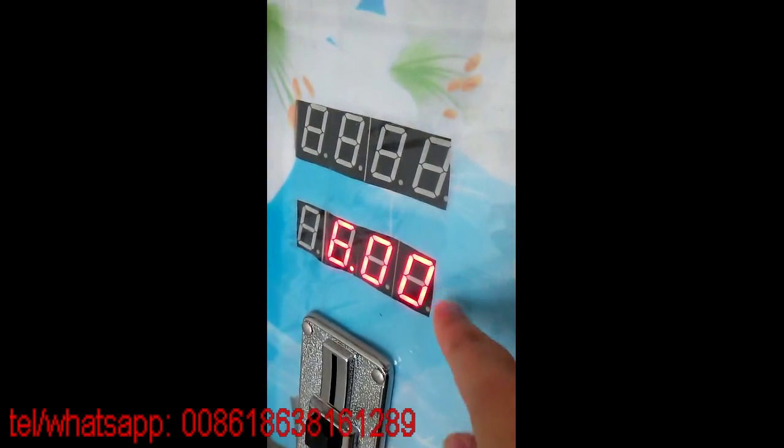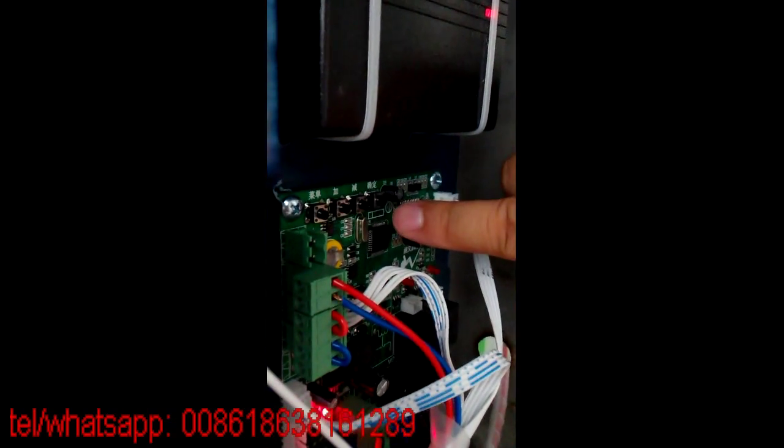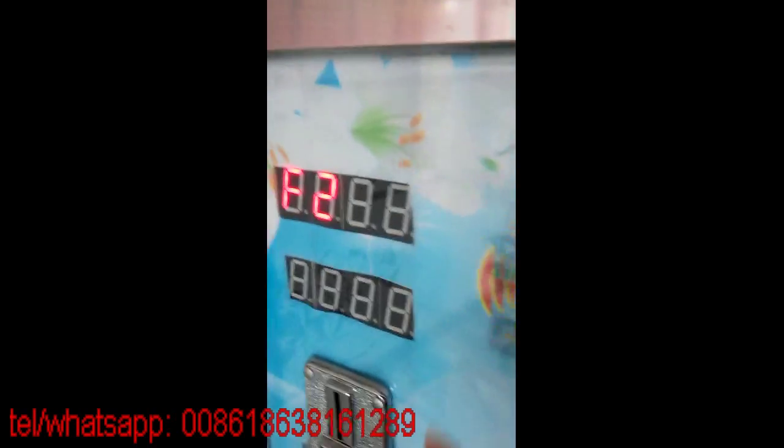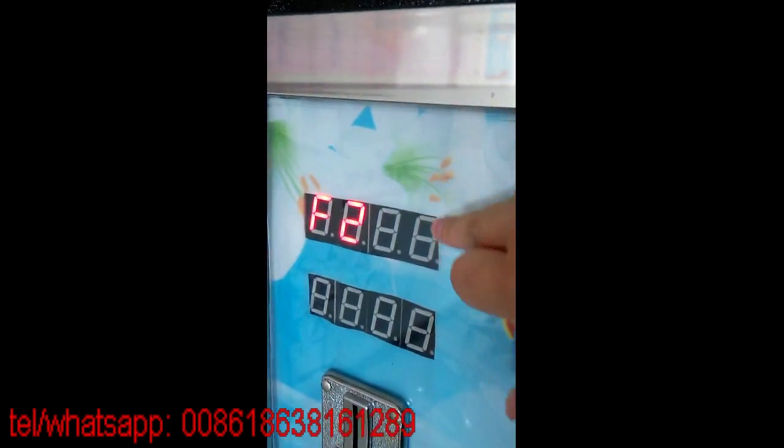Okay, so now we finish the setting. And this time, press OK. We can see it go back to F2.